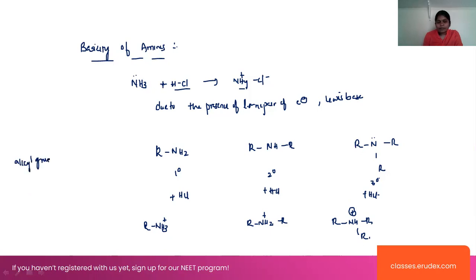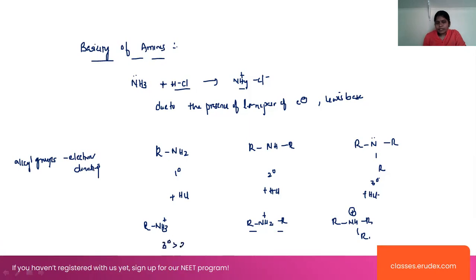Generally, alkyl groups are electron releasing groups, that is, electron donating groups. Whenever electron donating groups are present, the positive charge on the nitrogen atom is dispersed, and that gives stability. More the number of alkyl groups, more will be the electron releasing property and more will be the positive charge dispersion, right?